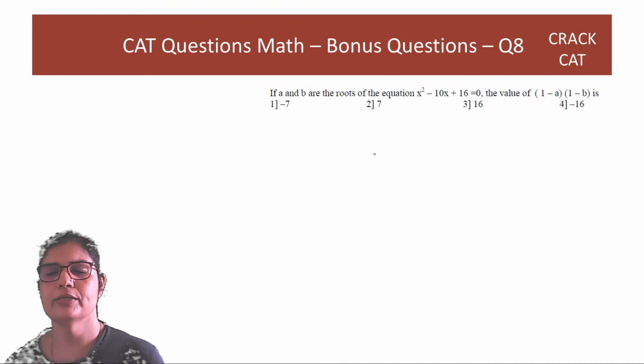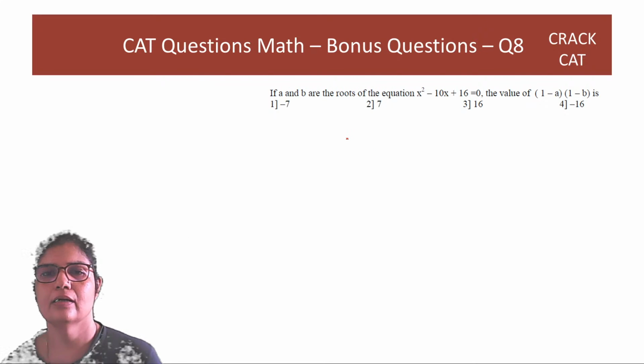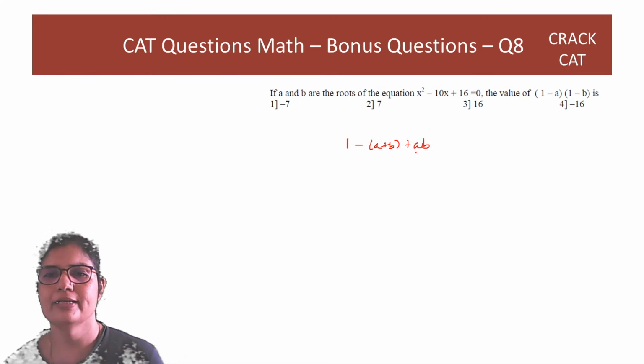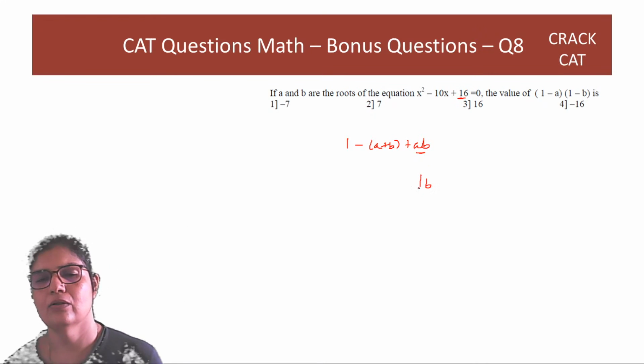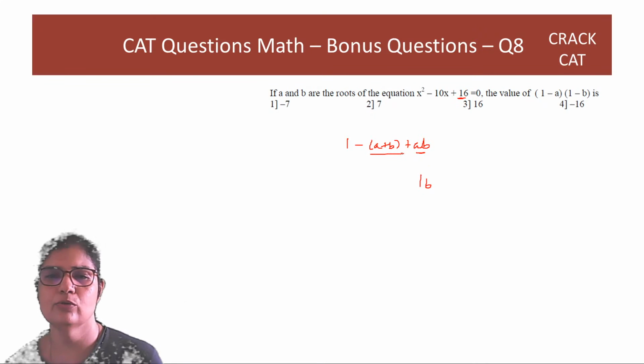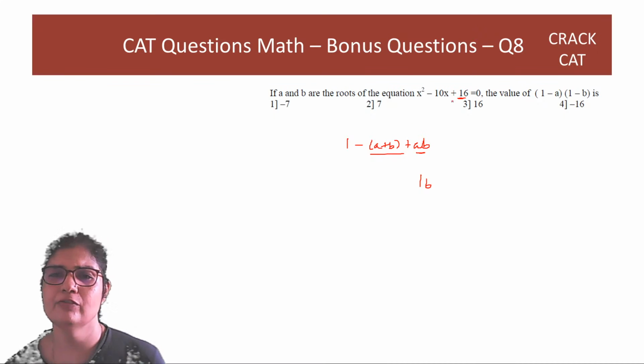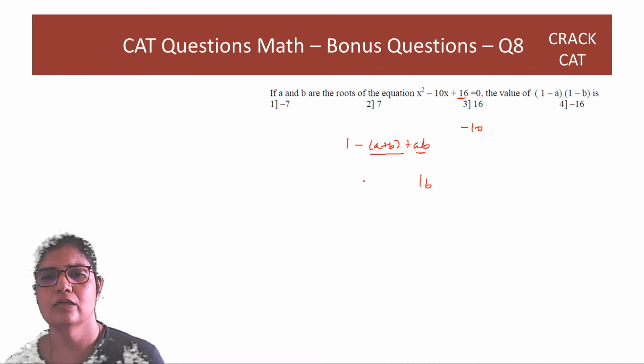Right? Next question. If a and b are the roots of this equation, then what is the value of all that? So what is all that? 1 minus of a plus b plus ab. When I expand this, what is ab? Product of the roots. What is ab here? It is 16. This is the sum of the roots. So sum of the roots here is minus 10. So we put 1 minus of minus 10.